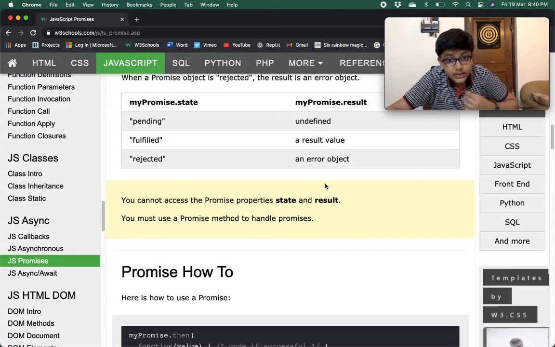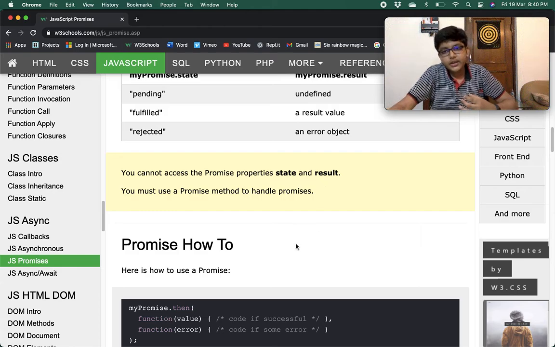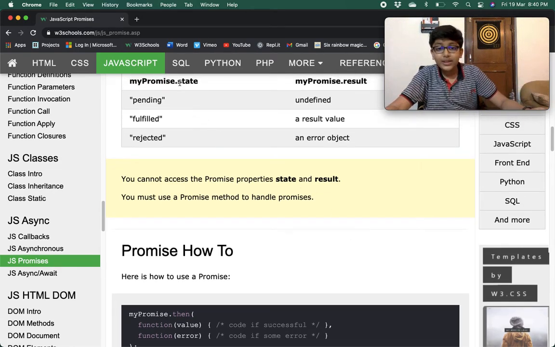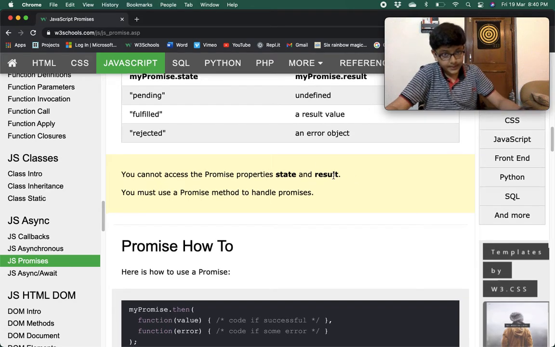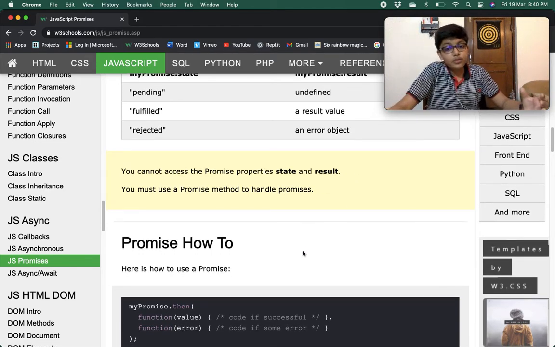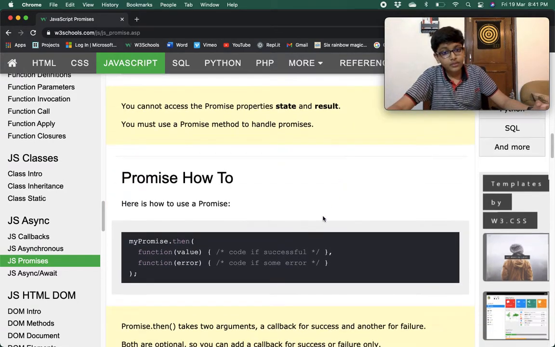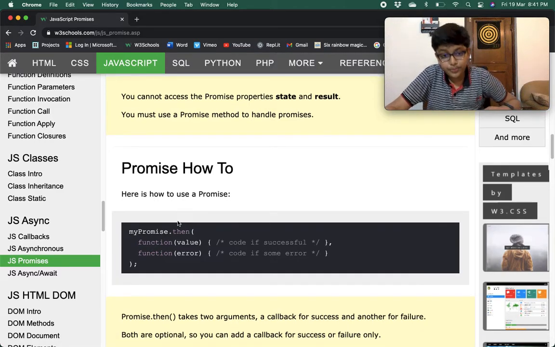You cannot access the promise properties state and result. Unfortunately, you cannot access both state and result properties. You must use a promise method to handle promises. So, how to use a promise? Here you have defined a promise and now you want to use it. Here is how to use a promise.